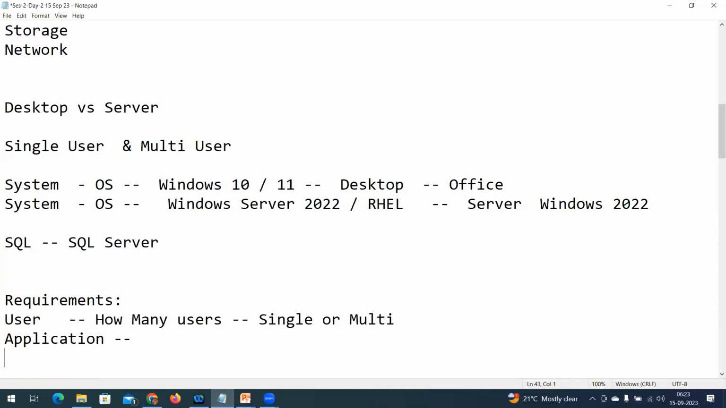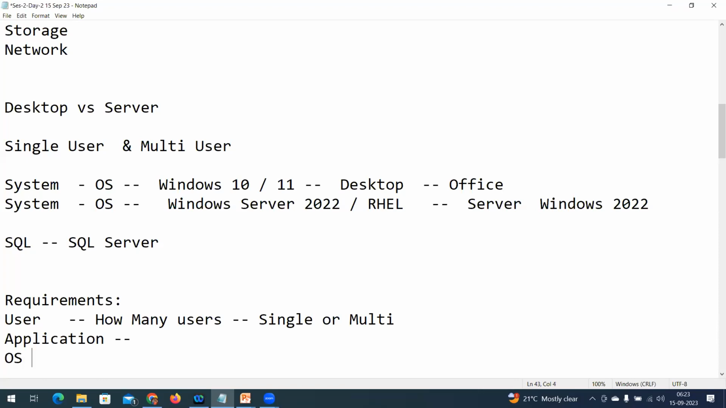Now, once the application is designed, they are going to say that to serve this many users and run this particular application, I need a platform.